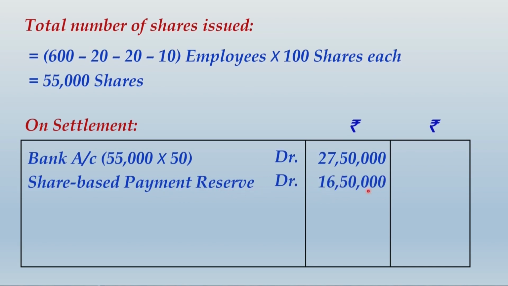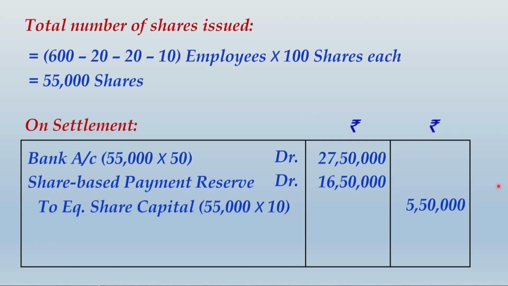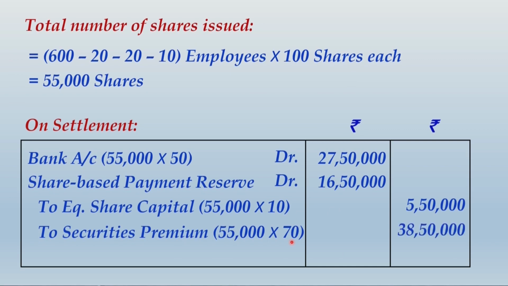and then you will make a further debit to the share based payment reserve that you have created on a cumulative basis over 3 years, that is 16,50,000. This was the cumulative amount that you have created. Logically, this amount is 55,000 shares multiplied by 30. So in all you have made a debit of 55,000 shares multiplied by 50 plus 55,000 shares multiplied by 30. So that will be 55,000 shares multiplied by 80 in total, out of which the share capital gets credited by rupees 10 per share, that will be just 5,50,000. So the balance amount, which will be at the rate of 70 per share, is transferred to securities premium.